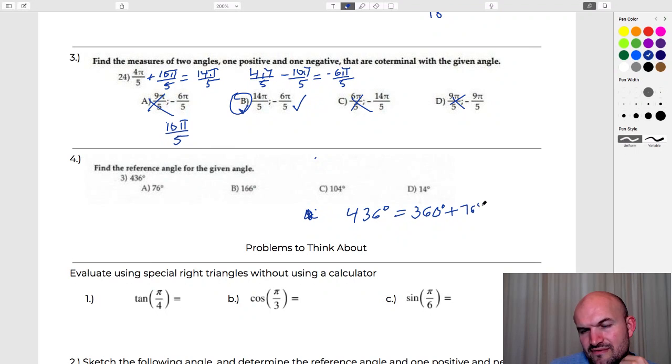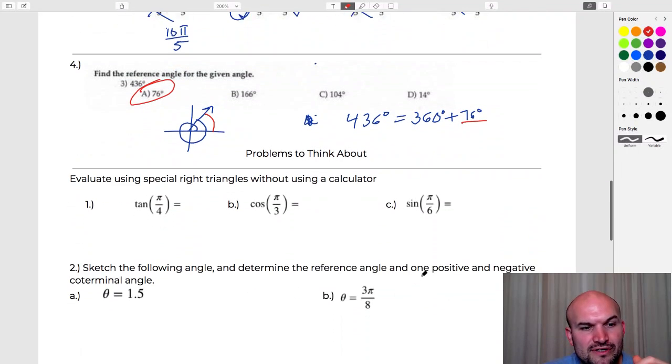So plus 76 degrees. So basically what happened is the graph went all the way around 360 degrees, and then I added 76 degrees. Well, that's in the first quadrant. So therefore I know that whatever I traveled here is still going to be 76 degrees. So that's going to be my reference angle. So A would be my answer.